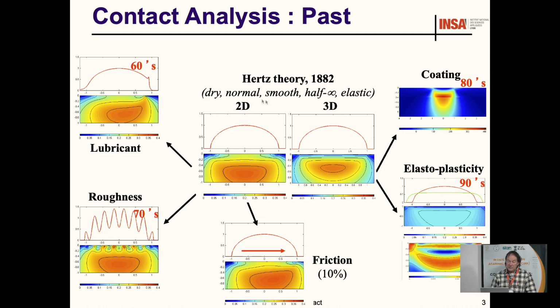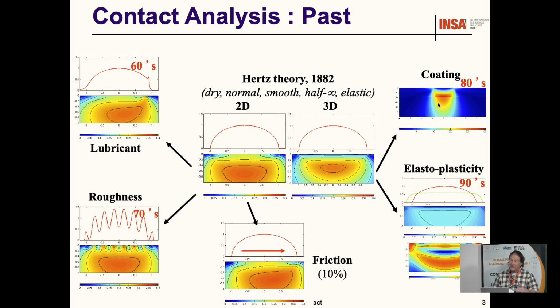Then, at the beginning, most people dealt with a 2D problem because it was simpler and required less computing resource. Then they switched to 3D problems. I will speak a little more about friction. You can see here the effect of friction. There is some dissymmetry of the stress distribution when you add 10% of friction, which is a 0.1 coefficient of friction. Okay, then this is a solution for 3D.